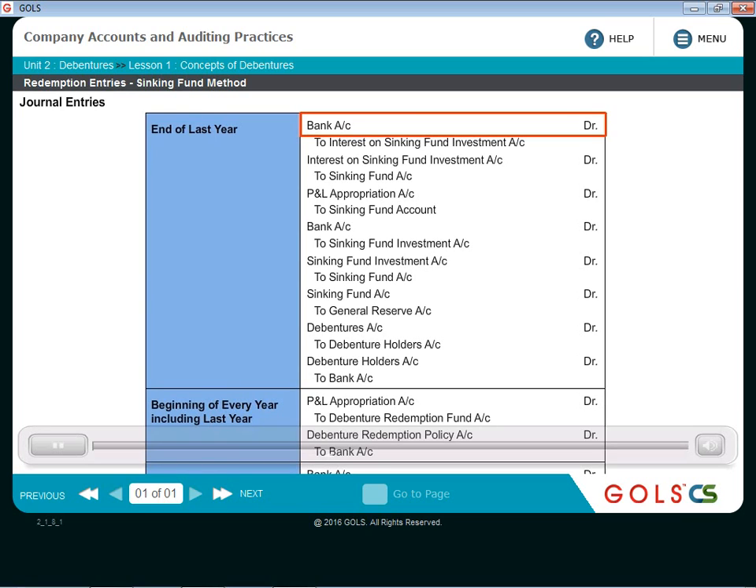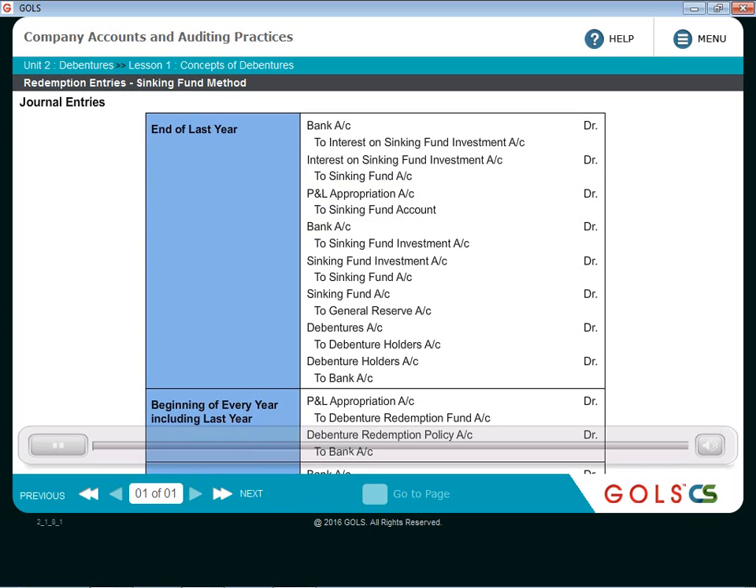So bank account debit to interest on sinking fund investment account, and this interest will be transferred to sinking fund account. So interest on sinking fund account debit to sinking fund account. Some portion of the profit will have to be kept aside even in the last year. So profit and loss appropriation account debit to sinking fund account.